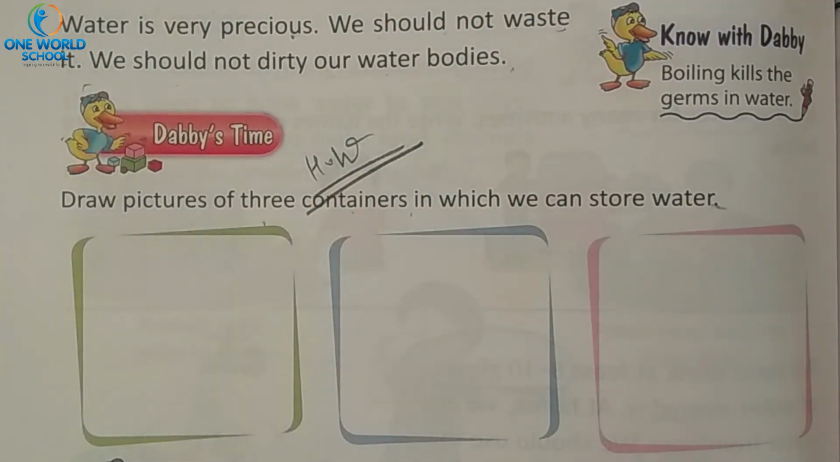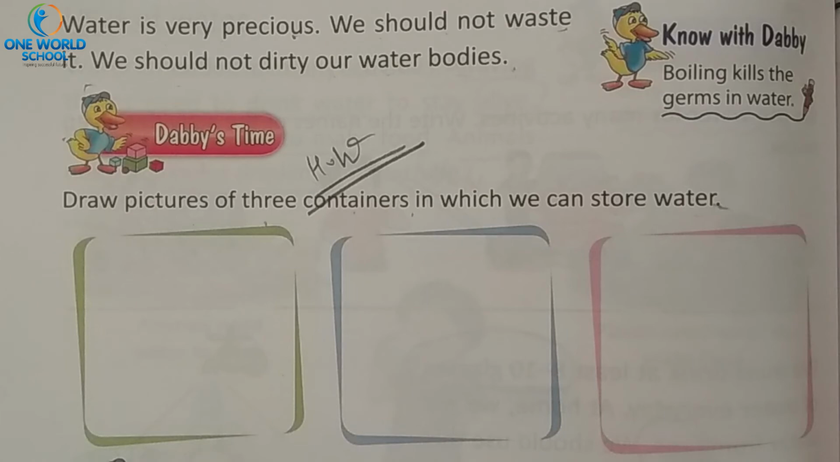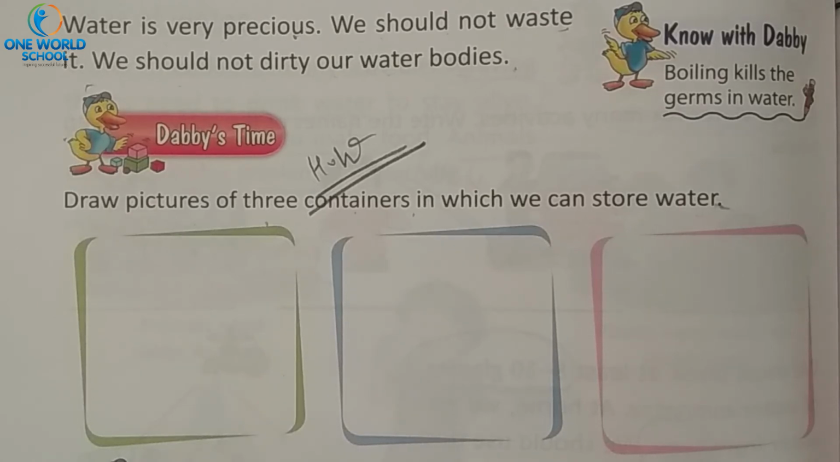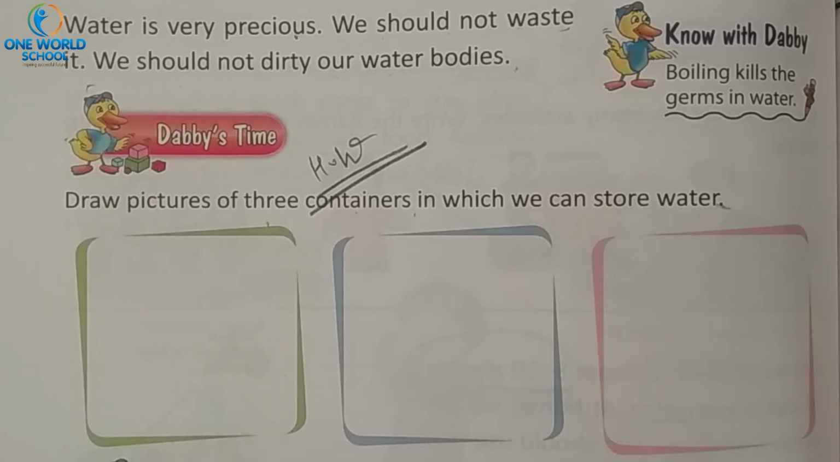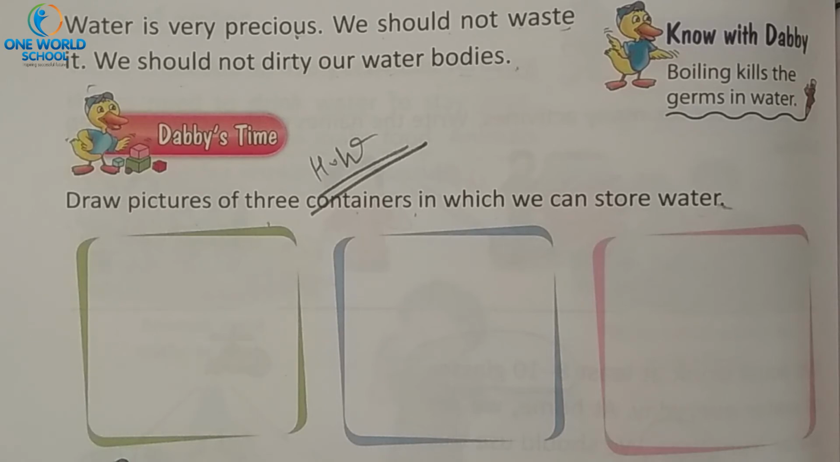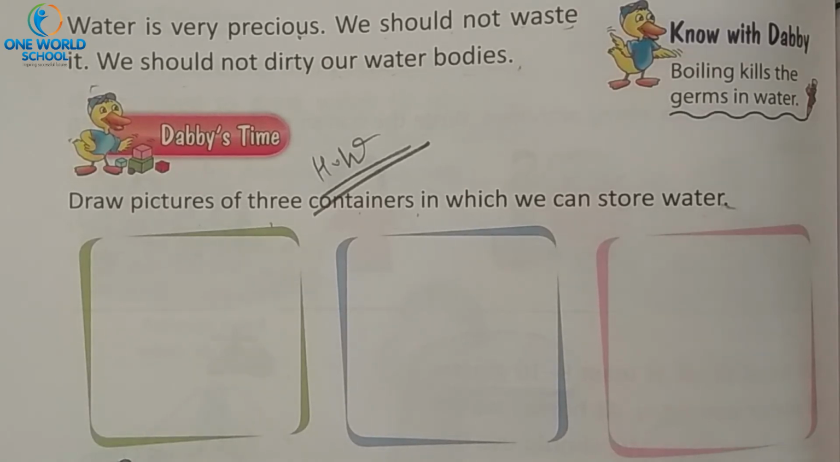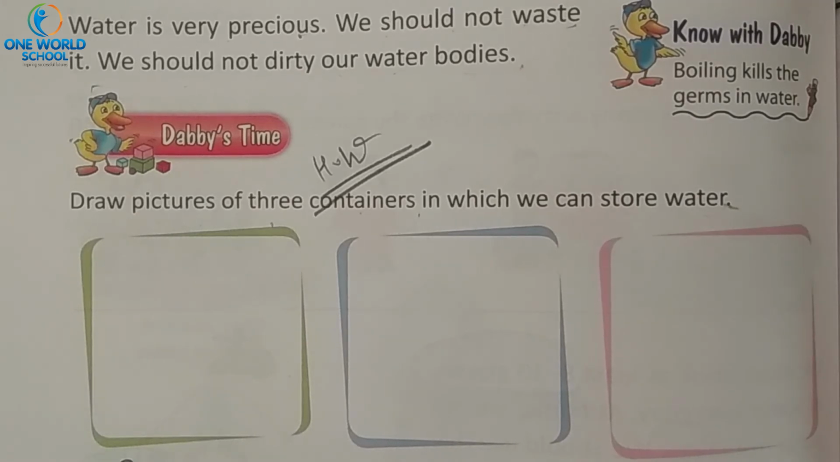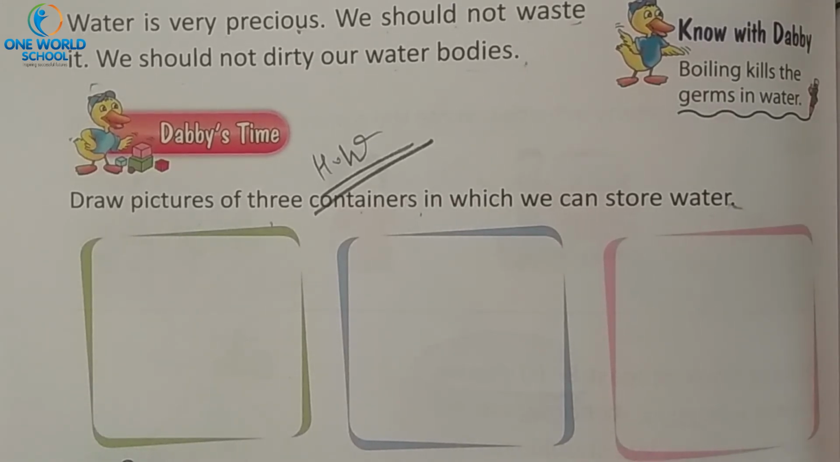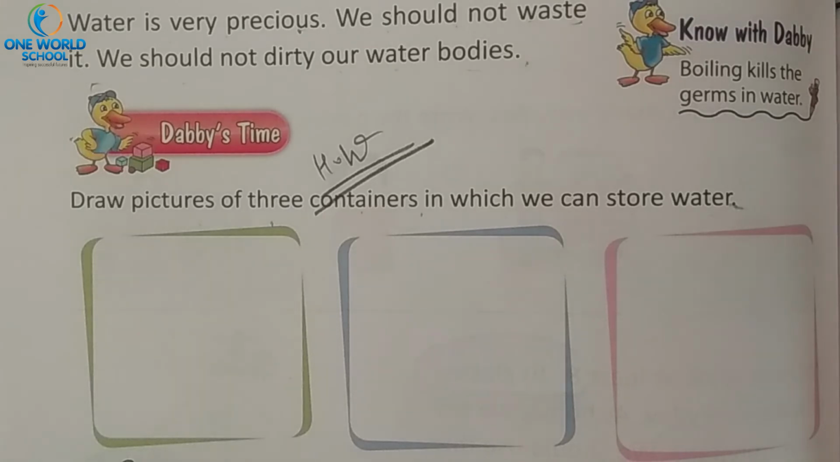So students, tell me what we have learned in our class. We have learned about water. What is the main source of water? Rain. Then what are the different water bodies, sources of water? Pond, then lake, seas, rivers, wells. These are all sources of water. Rainwater is filled in these types of water bodies.